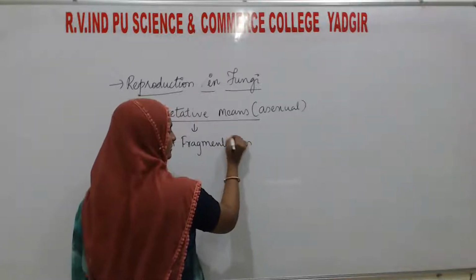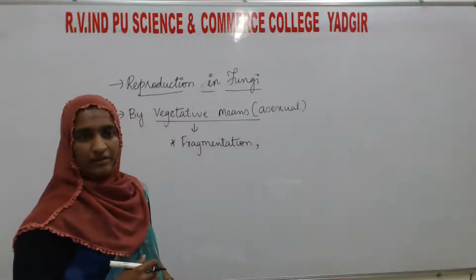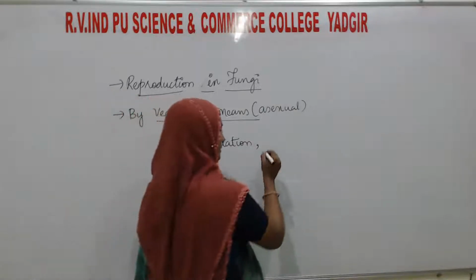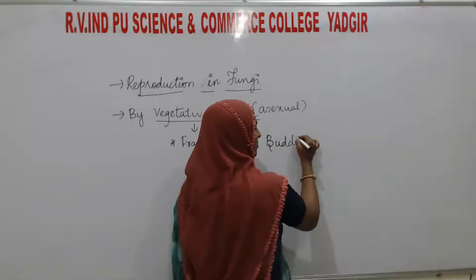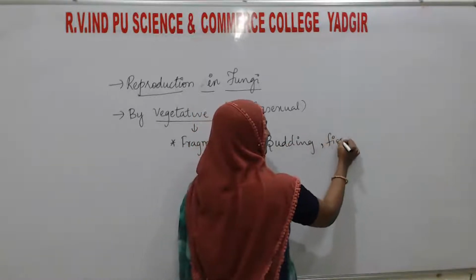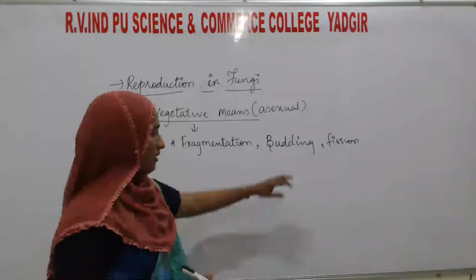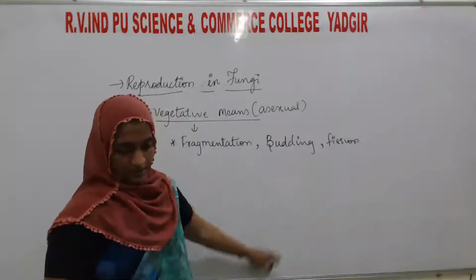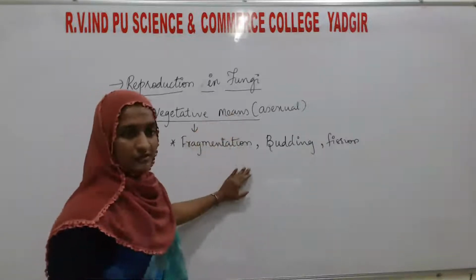where the body gets broken into pieces, fragments. The next is budding. Buds are going to form. Then one more, that is fission. The body divides. Okay, that is fission. The next, asexual reproduction. See here, vegetative means are these.